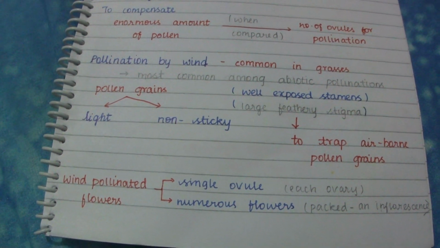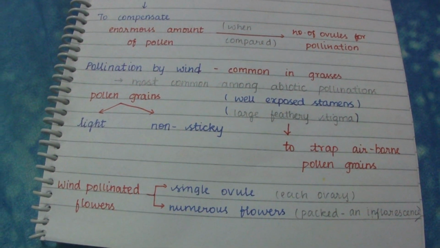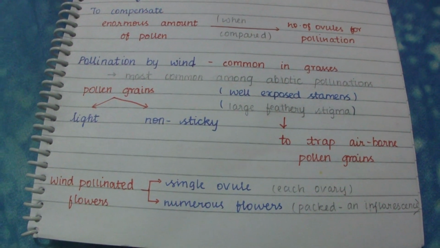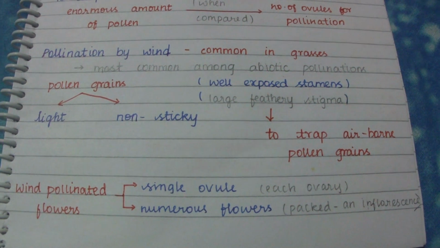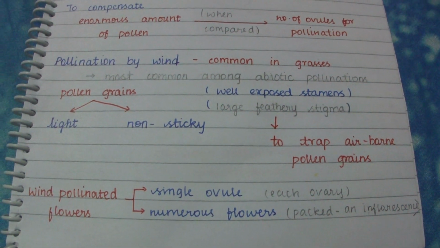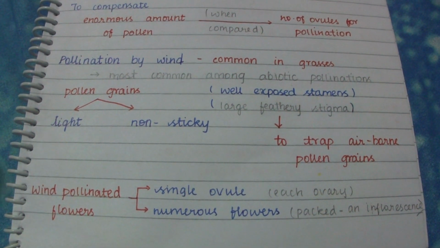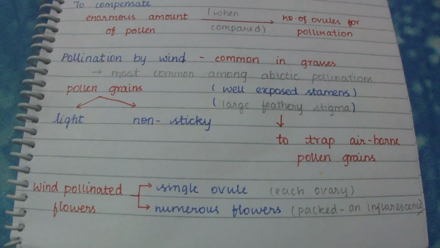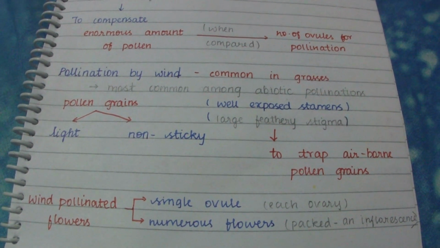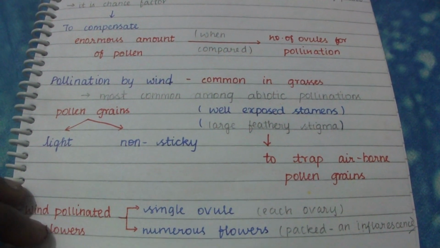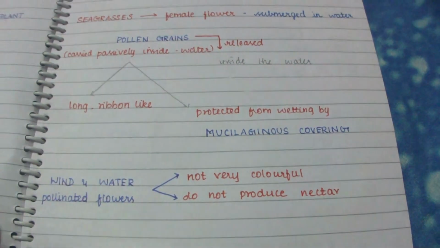In wind pollinated flowers, there is a single ovule in each ovary, and numerous small flowers packed into an inflorescence.